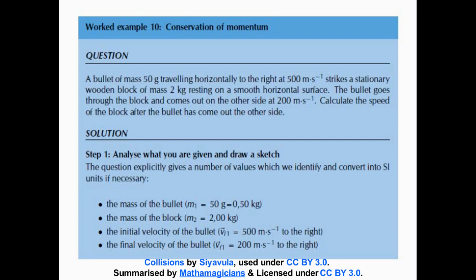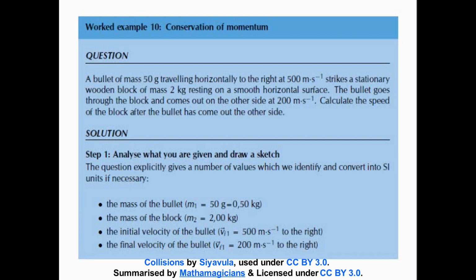A bullet of mass 50 grams traveling horizontally to the right, I beg your pardon, at 500 meters per second, strikes a stationary wooden block of mass 2 kilograms resting on a smooth horizontal surface. The bullet goes through the block and comes out on the other side at 200 meters per second. Calculate the speed of the block after the bullet has come out the other side.